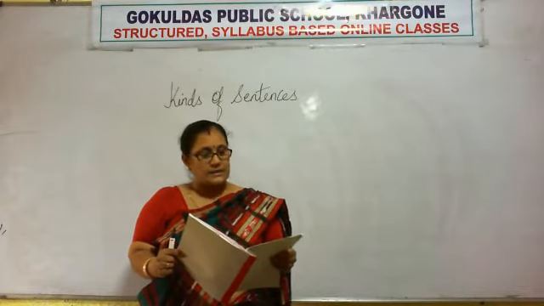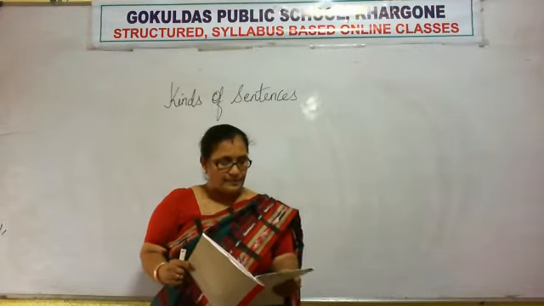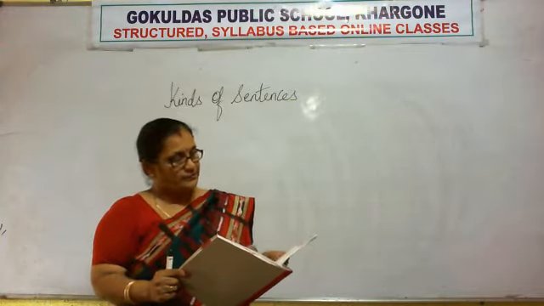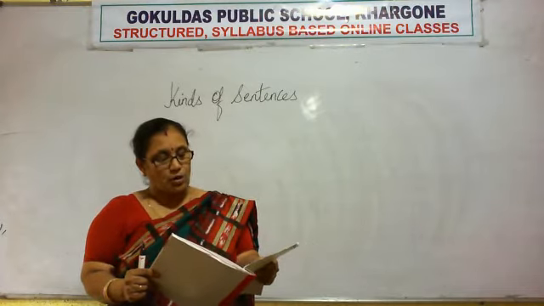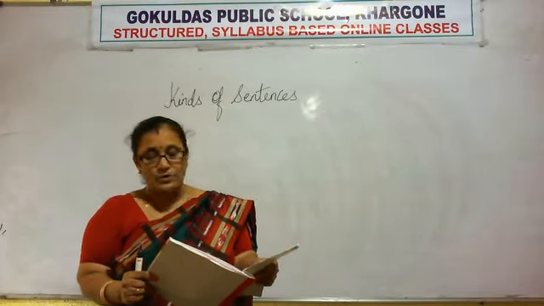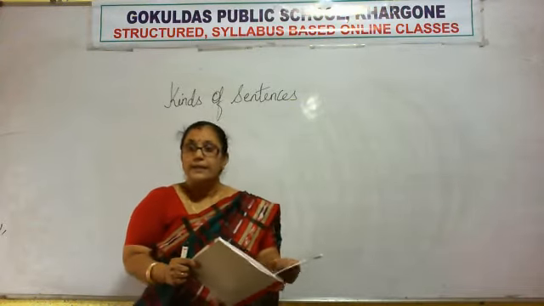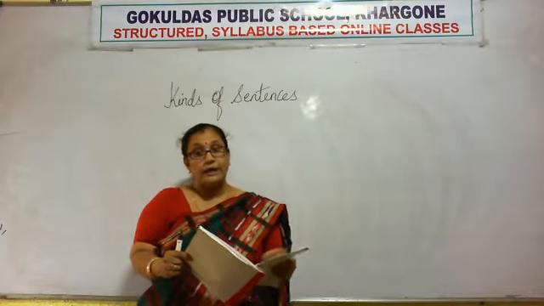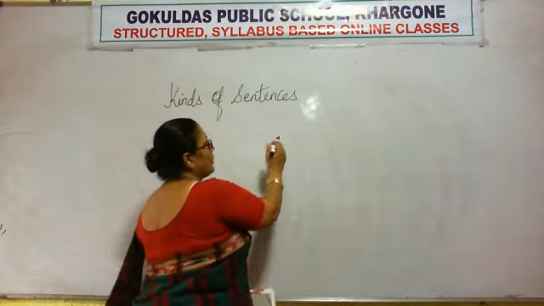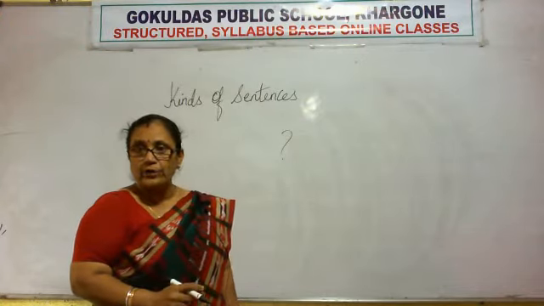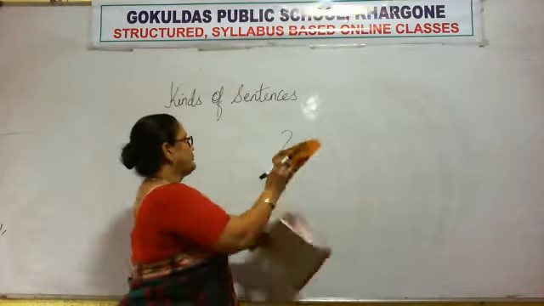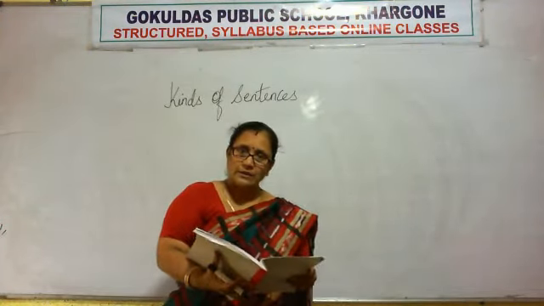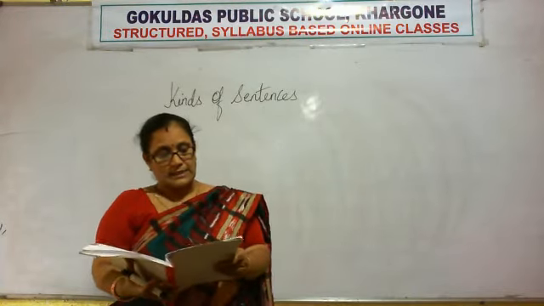Now read the other sentences. What are you doing? Are the windows open? So these type of sentences are interrogative sentences. An interrogative sentence or question asks about something or someone. It is asking, right? A question always ends with an interrogation mark. This is a question mark. This is also called an interrogation mark, right? Okay. Are we clear up to this point? Yes? Okay, now read the next sentences.